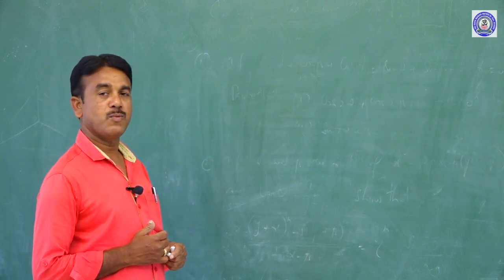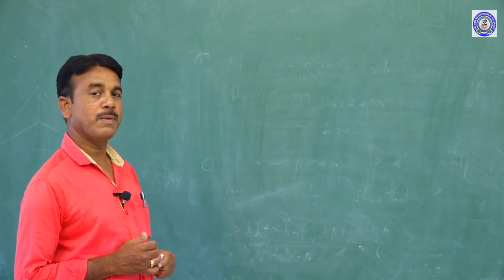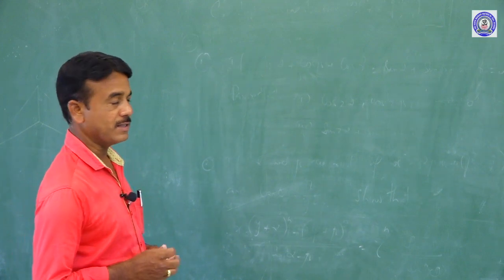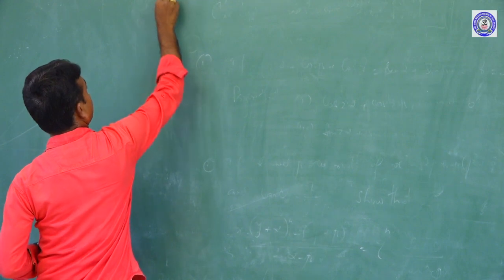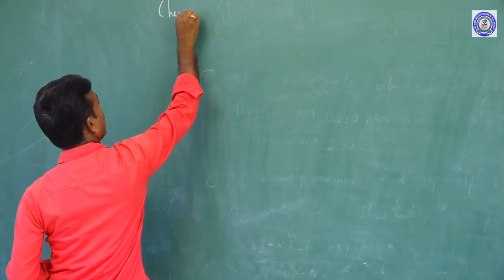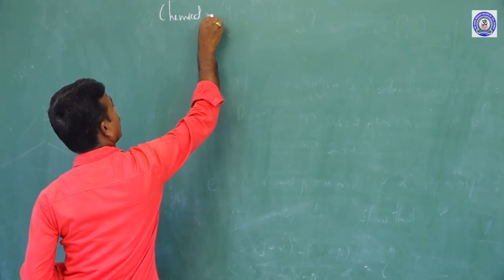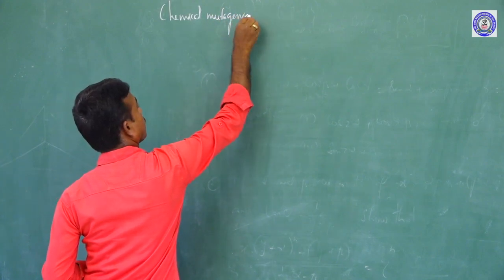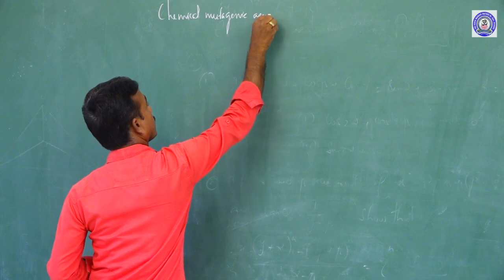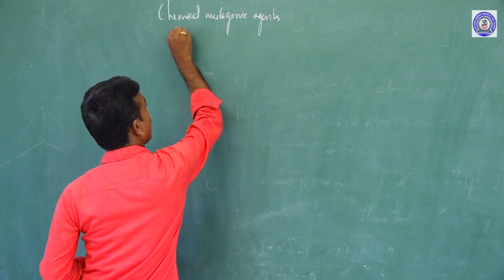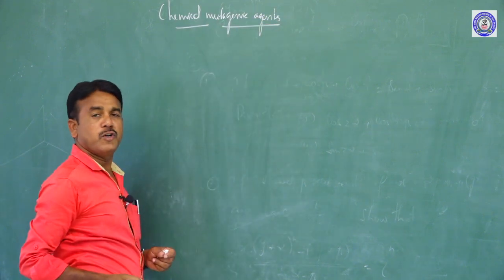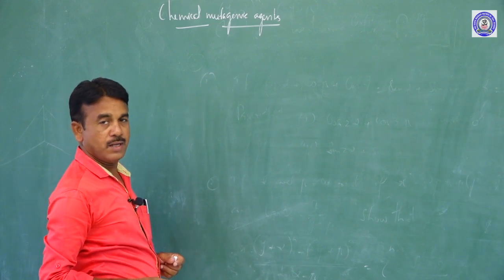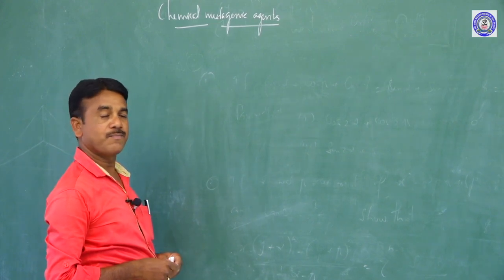Now in this video we are going to discuss chemical mutagenic agents, also known as chemical mutagens.